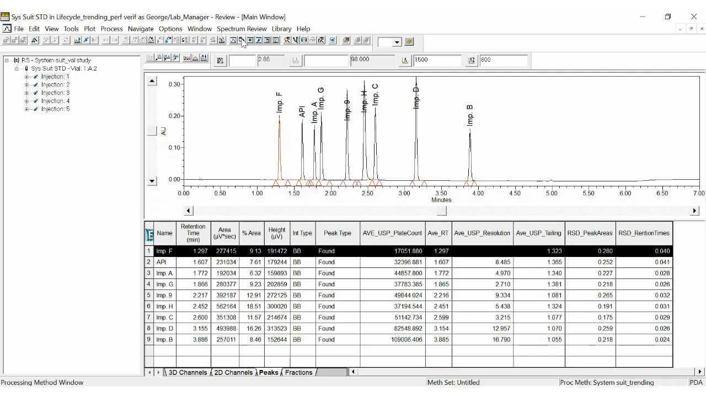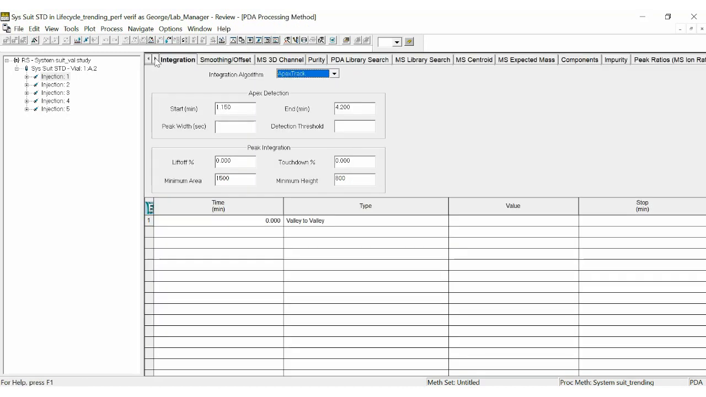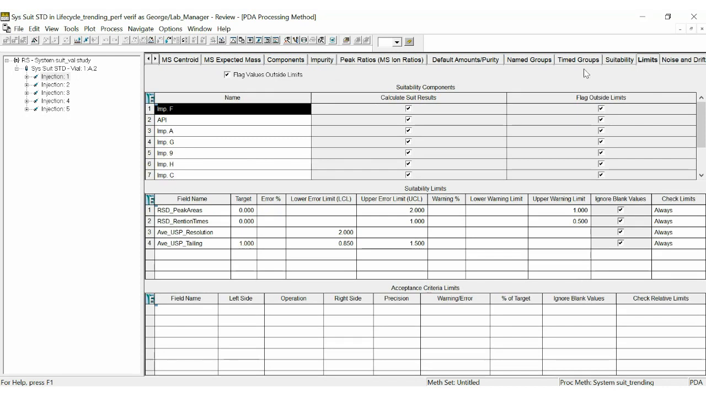Let's take a look at the processing method. And very specifically, we're going to go to the Limits tab. And this is part of the System Suitability option. We can set limits and target values for peak fields for the various peaks that we have in our chromatogram. And we can do this on a peak-by-peak basis.